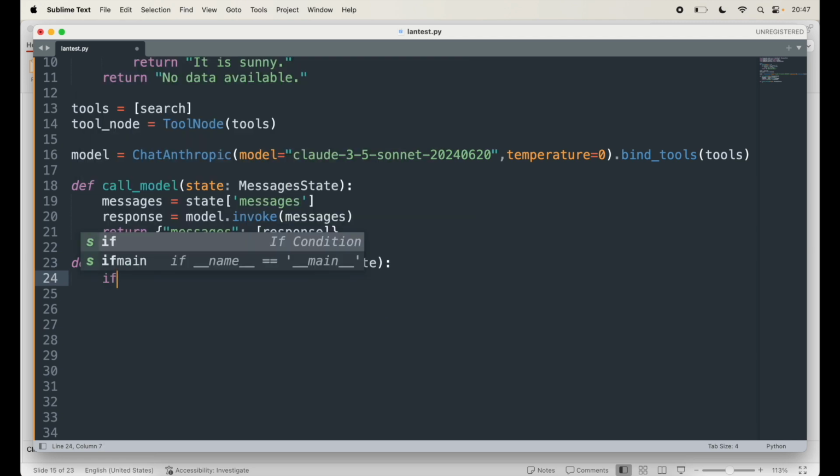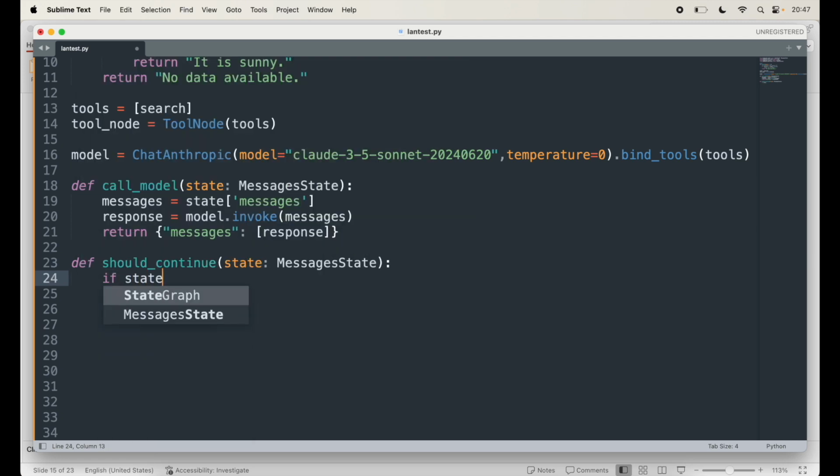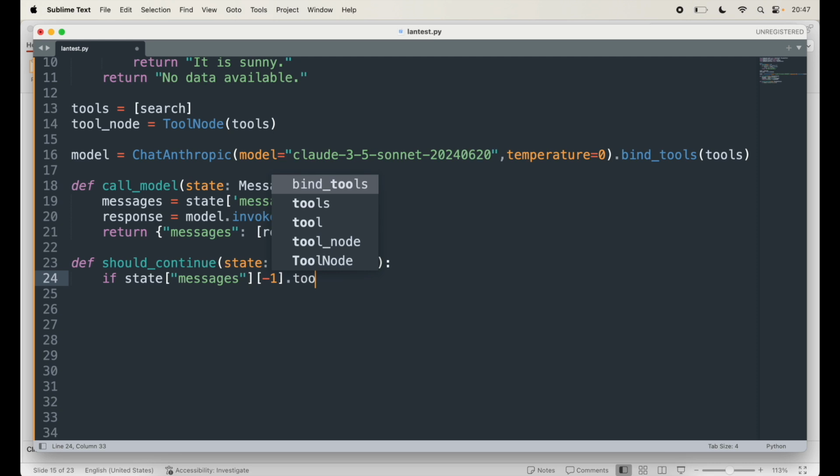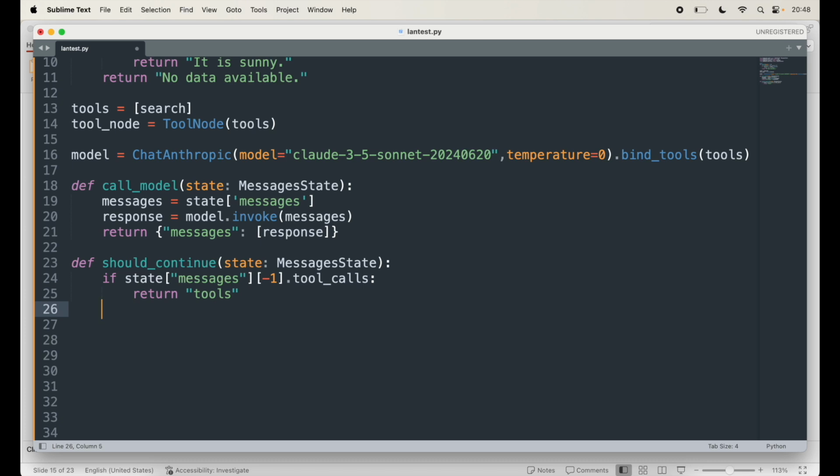In here I will check if state of messages[-1].tool_calls, then I will return tools, else I'll return end. That's it. So that will decide whether to continue or stop the agent's workflow.